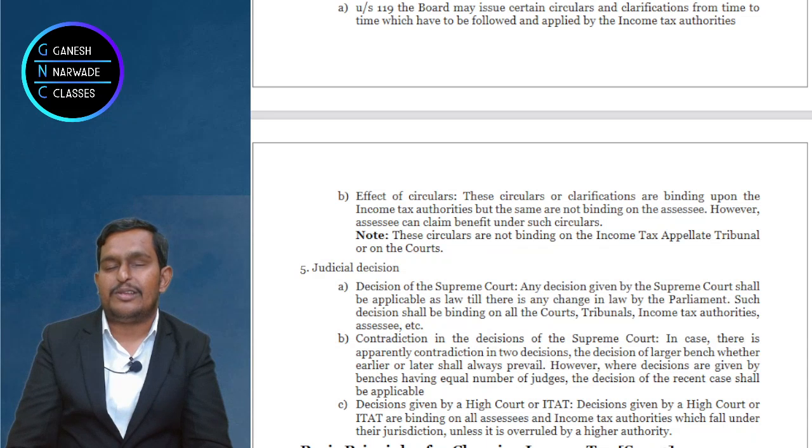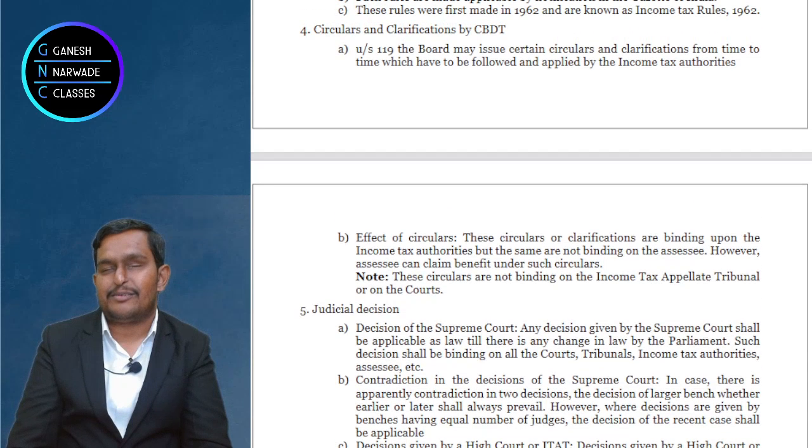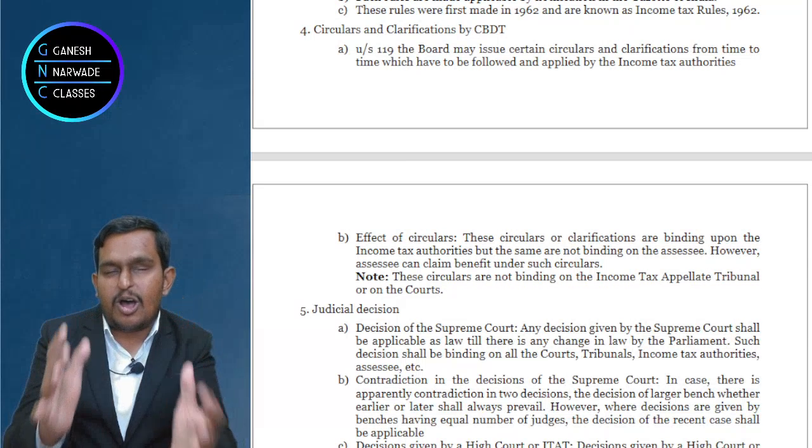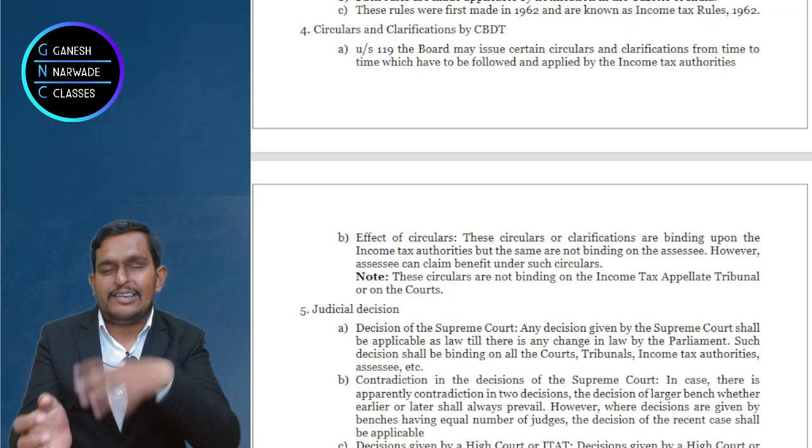Now let's go to the fourth part. Circulars and notifications or clarifications. Basically, dekho, when you as a taxpayer go to the department, you can behave whatever way you can. Of course, you also have certain regulations, rules to follow, but still, you have some freedom. If some other person goes, he can talk in some other way. Third person goes, he can talk in some other way. But can the income tax authorities work in different ways?